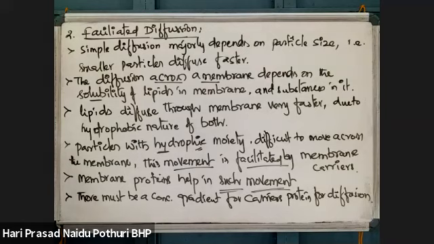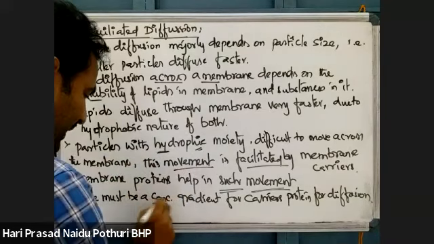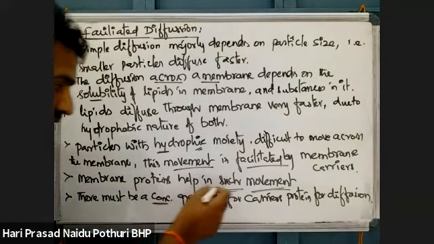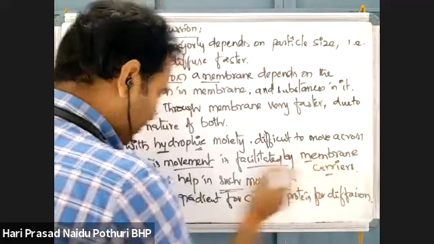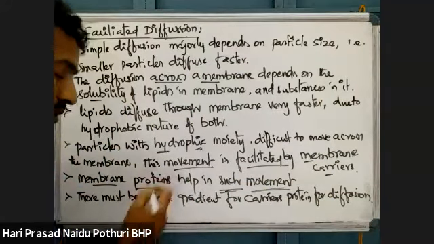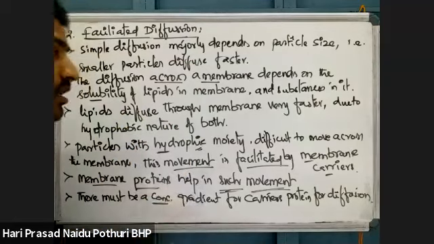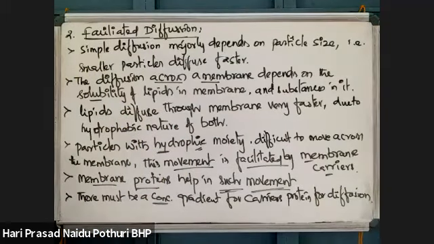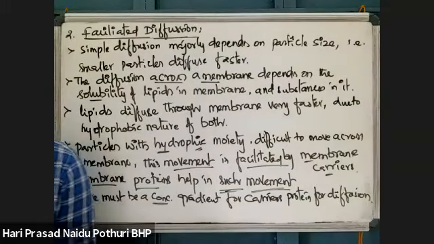Even the movement is facilitated by the membrane carrier proteins. For those proteins also there is a need of an existing concentration gradient.